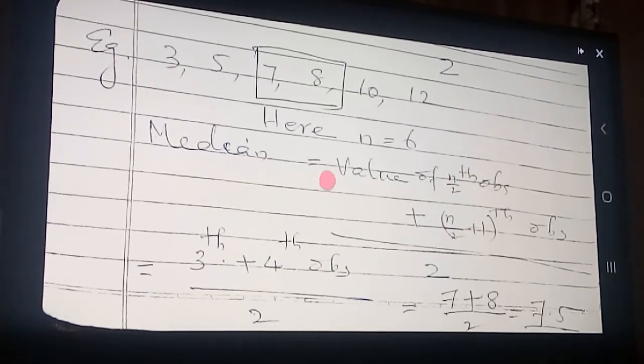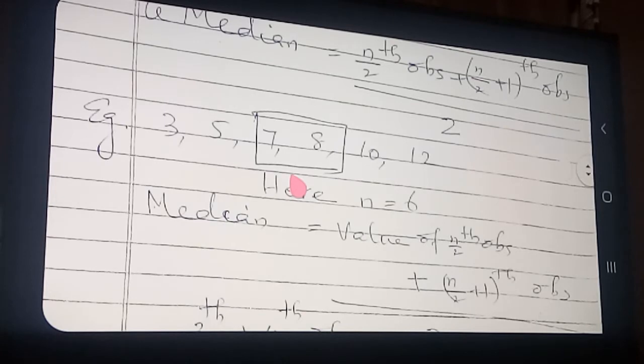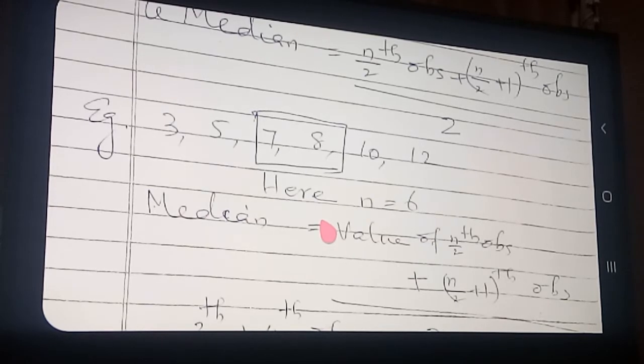Okay. So we can recollect the formula. Which are the formulas? If the number of observations is odd, then the median is the value of the (n plus 1) by 2th observation. Median is the value of the (n plus 1) by 2th observation.